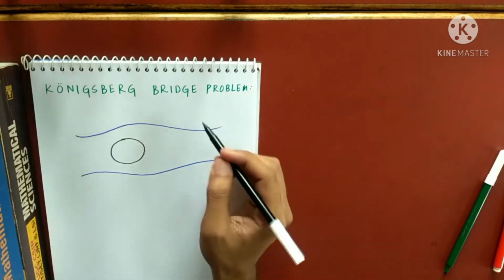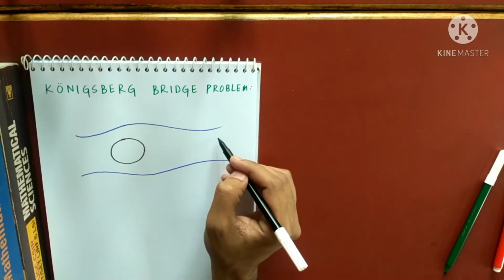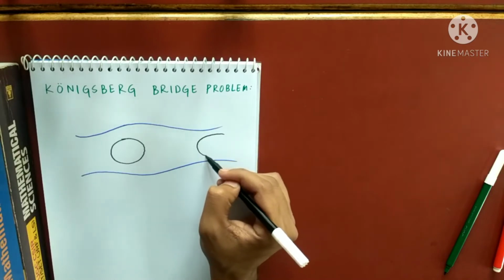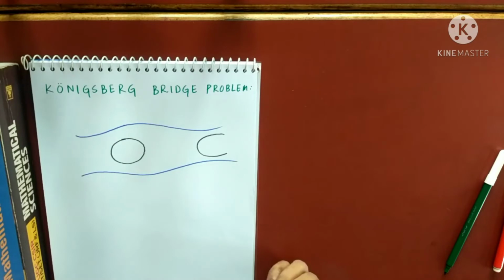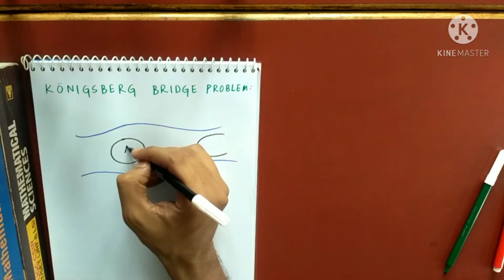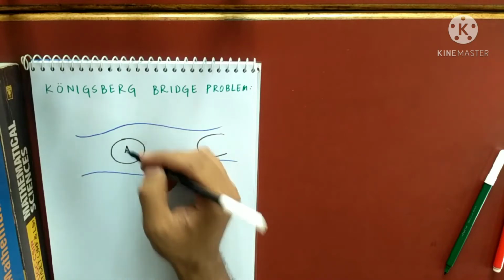There was another land area here, another land area here, and another here. Altogether there were four land areas. This island was known as Nepov.